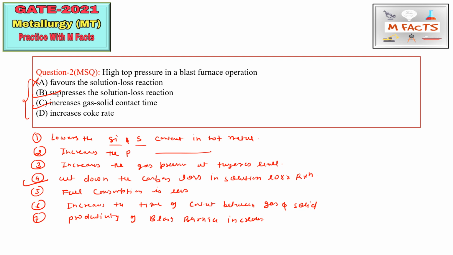This basically decreases the coke rate, because I already told you that fuel consumption is less. So it does not increase the coke rate, but decreases it. So option D is wrong here. B and C are correct for this question.